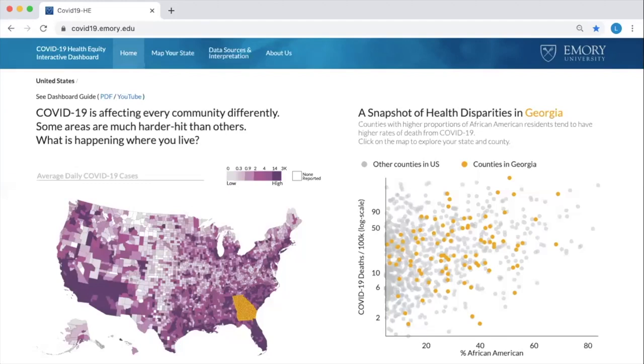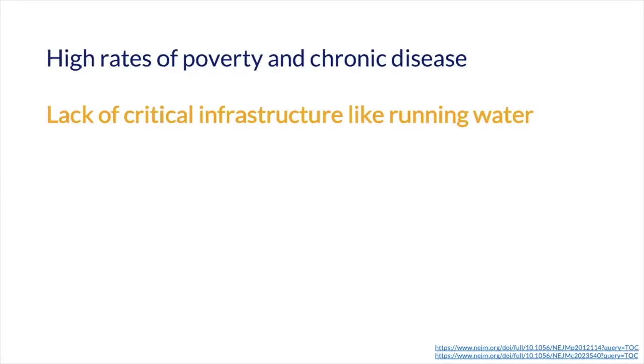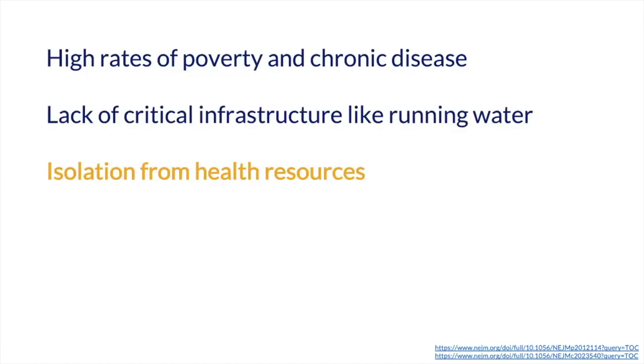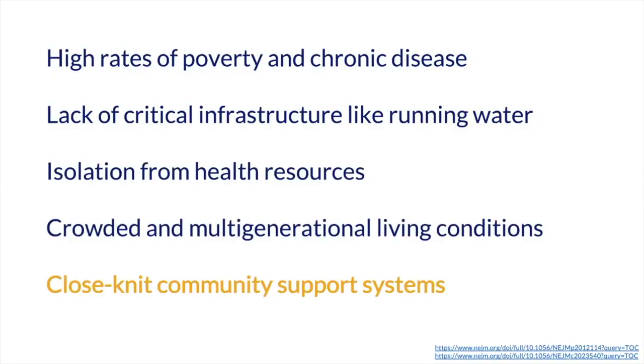As COVID-19 coronavirus infection continues to spread across the country, recent data has shown that Native American communities, particularly in the Southwest, are often very hard hit by the virus. Contributing factors may include high rates of poverty and chronic disease, lack of critical infrastructure like running water, isolation from health resources, crowded and multi-generational living conditions, and close-knit community support systems.